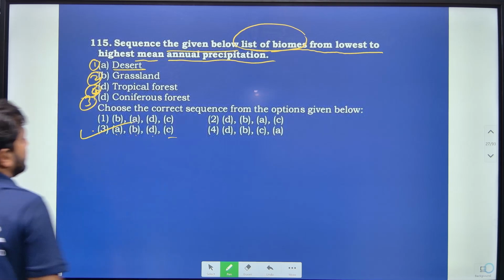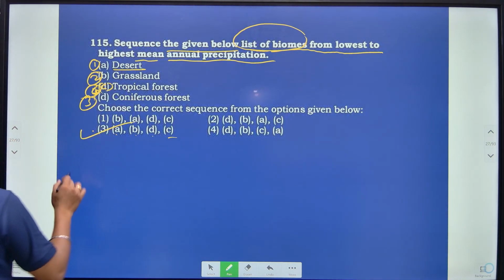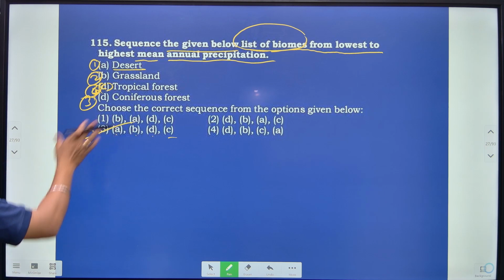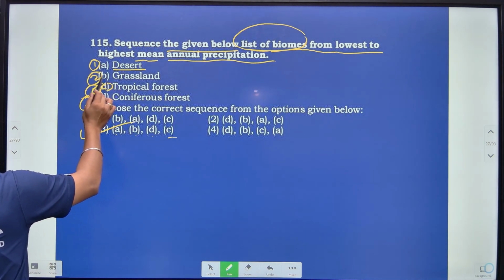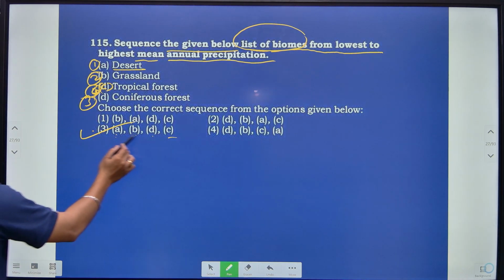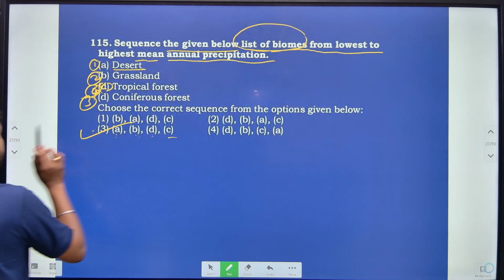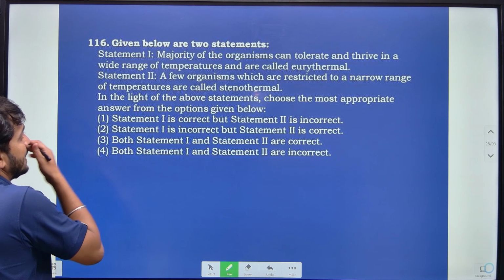So here A, B, D and C. So option 3 is correct? Here they have mentioned D, but it is C actually. So this is the actual sequence you can find. A is 1, B is 2, D is 3 and C is 4. So according to that, A, B, D and C. So option 4 is correct. Right. Then given below again the statements, right?